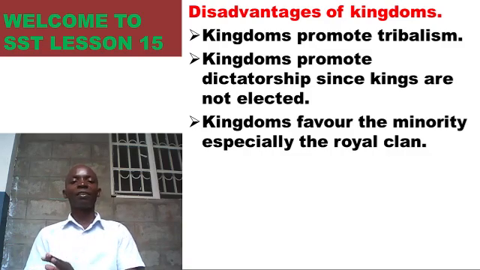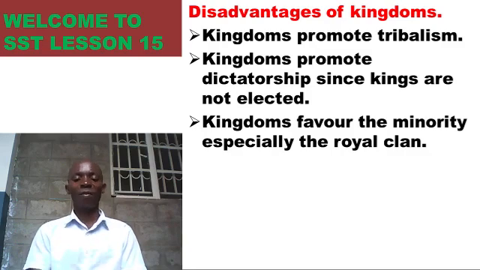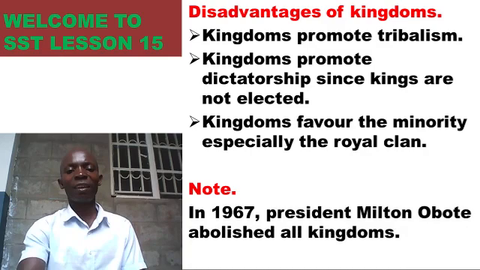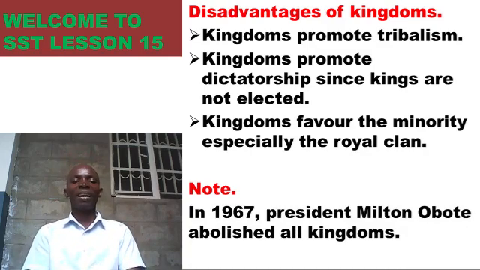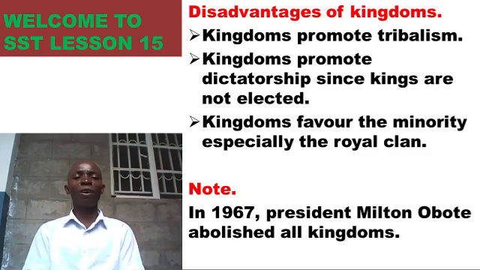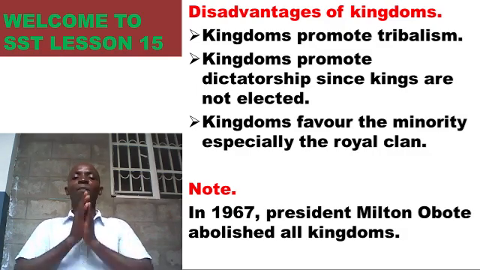They promote dictatorship since kings are not elected. They promote tribalism, segregating people according to their tribes. That is so bad. There's something to understand. In 1967, the president of Uganda was Dr. Apollo Milton Obote. He got tired of kingdoms and said, these kingdoms are giving me a headache. The kings are not respecting me. They demand this, I want this, they demand this. And now, from today onwards, all kingdoms have been abolished.